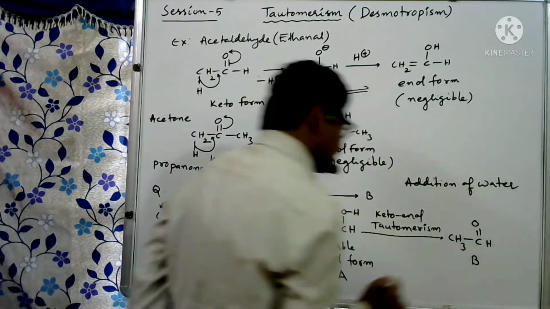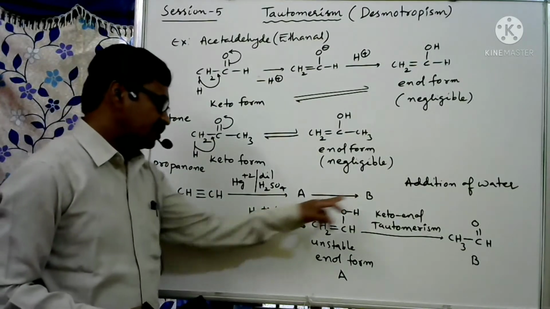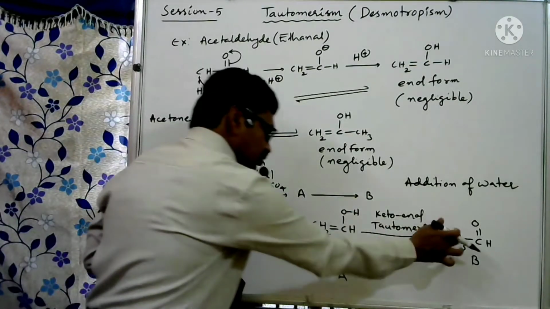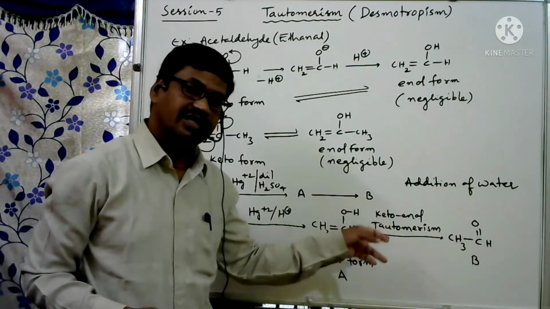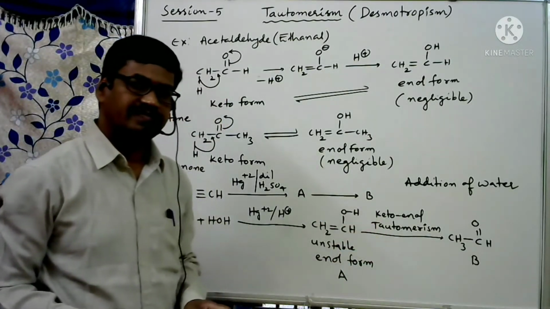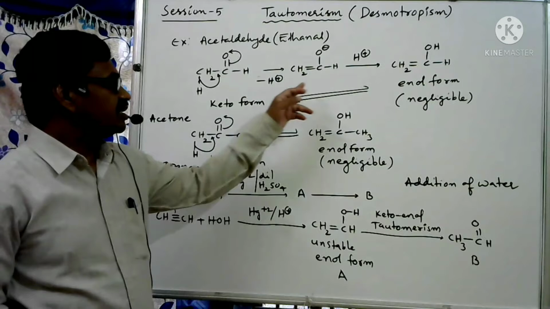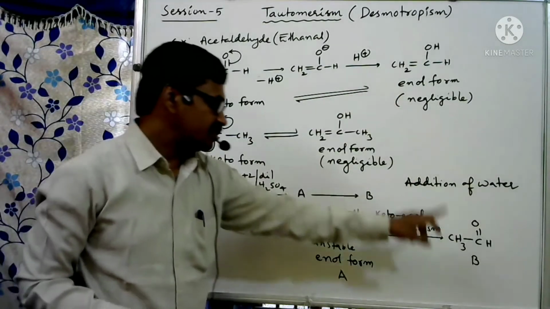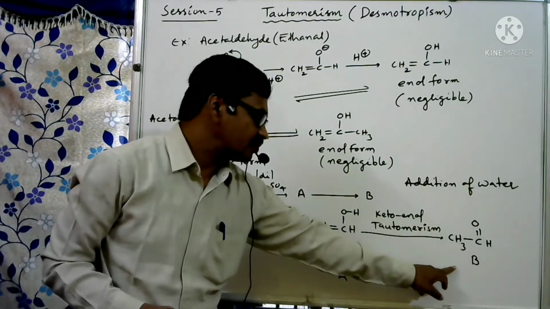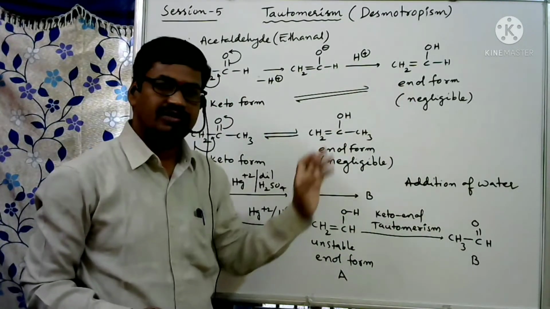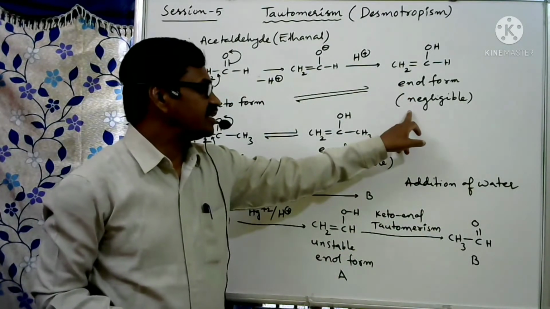Here the questions they ask are what is A, what is B, and between these two, what rearrangement takes place? Keto enol tautomerism. Since the keto form is more stable, there is no chance to get the enol compound. It is already written here as a negligible form.